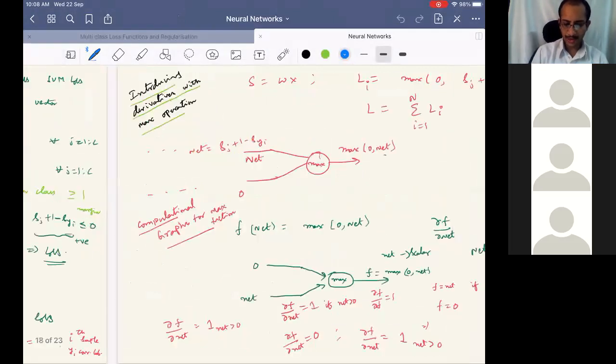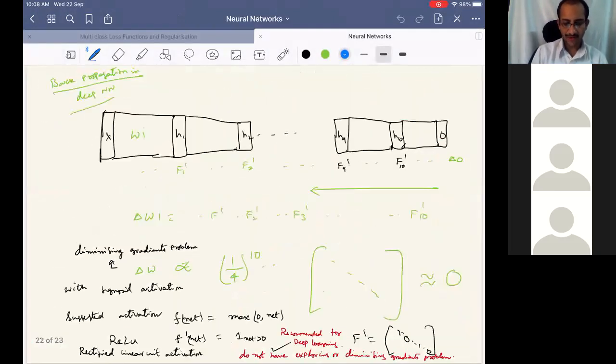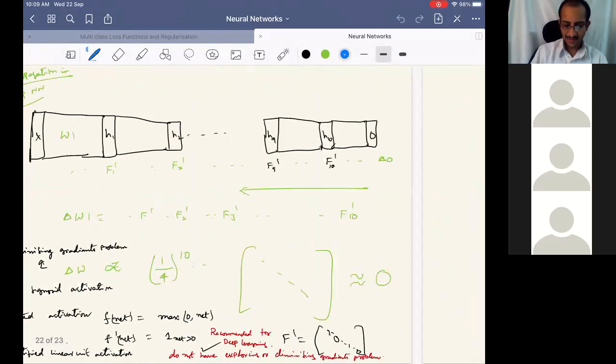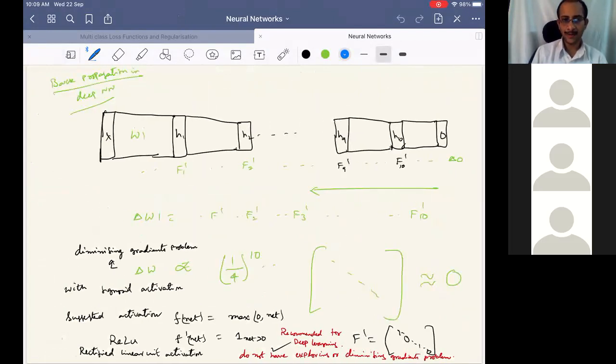So just to take a little forward what we have discussed in the last class, if we use the sigmoid activation function, we have the limitation of gradients less than 0.25 at each of the layers when back propagating.